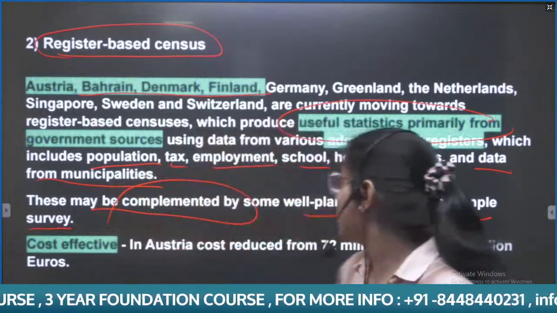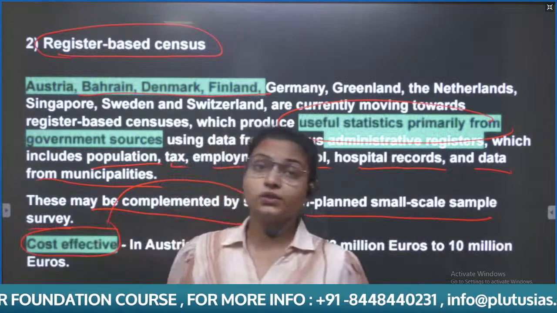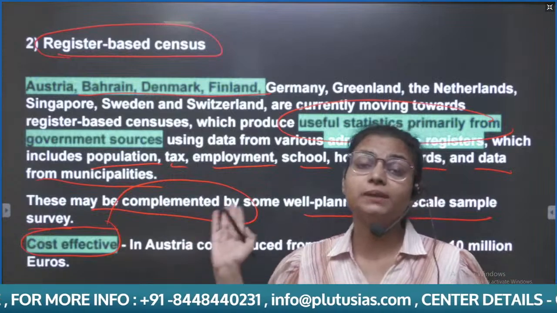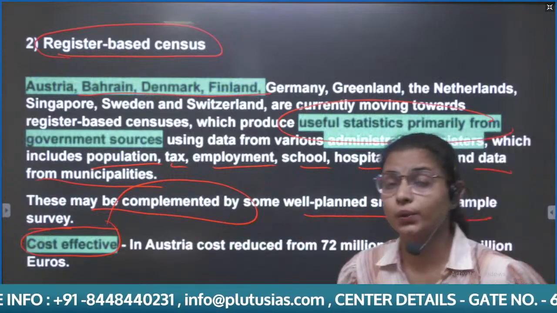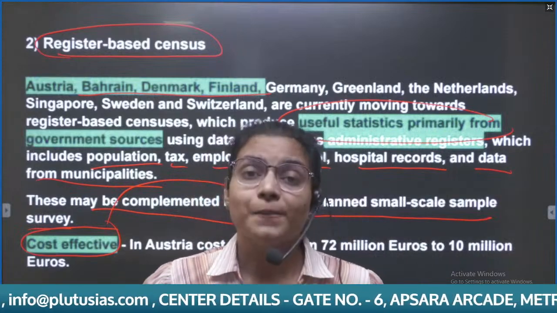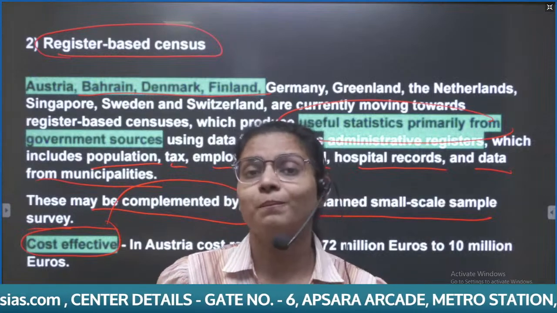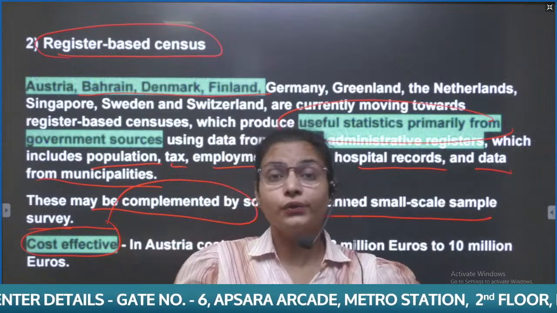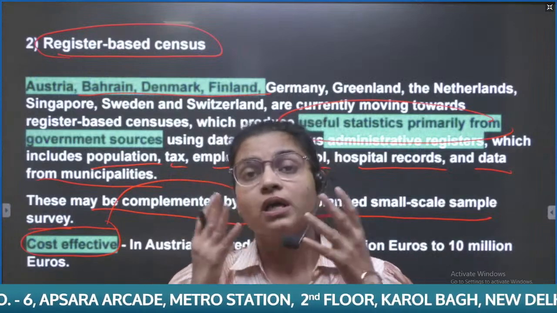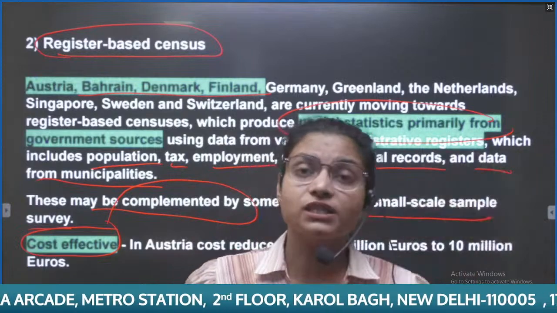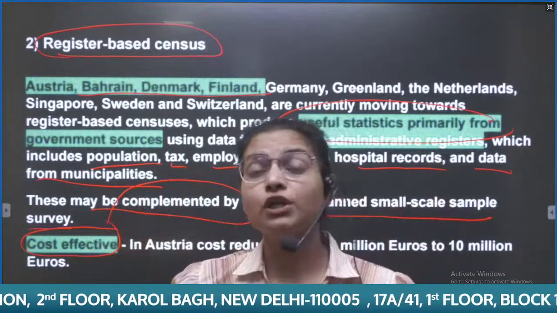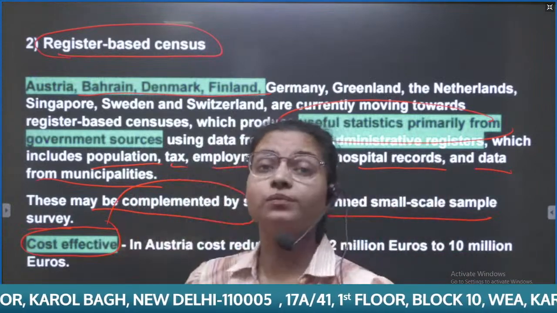And this has been cost effective. As the editorial tells, in Austria the cost of the census was reduced from 70 million euros to 10 million euros. It means the register based census can be used by India by linking the administrative registers. But obviously, this requires a huge change in the system. We need to digitize the records, because now we only talk about the digitalization of land records and how it can help. Now we are talking about digitalizing the population records, because it can bring reforms in every kind of scheme.